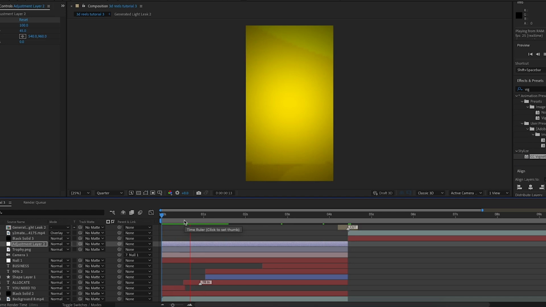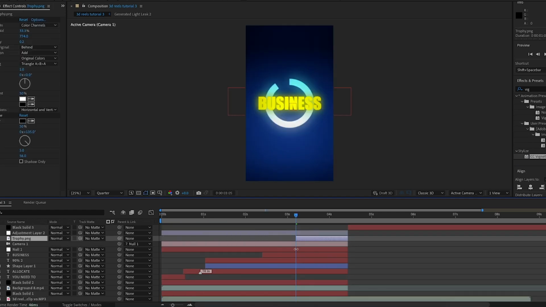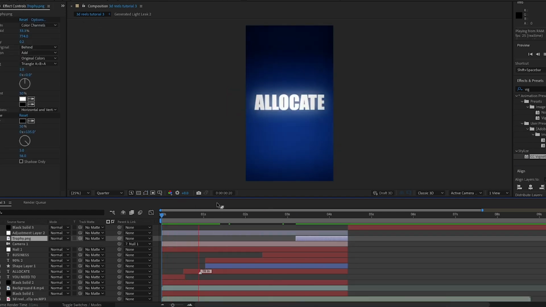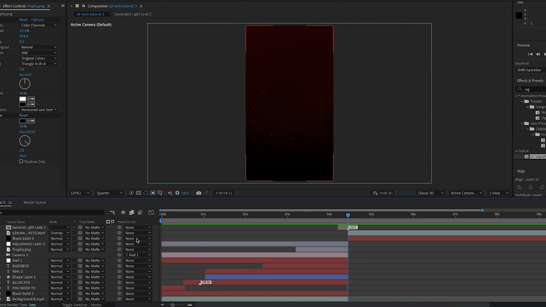But I've also just noticed that you can see the trophy at the start because it carries on throughout the whole video. So what I'm going to do is I'm just going to trim it so then it starts just before it actually comes into shot, because we don't need it for the first part anyway. So I'm just going to trim it to this point. Now I'm going to carry on with the rest of the scene.